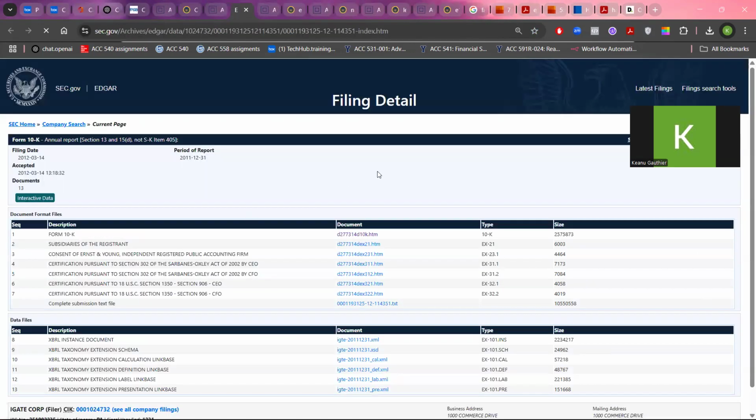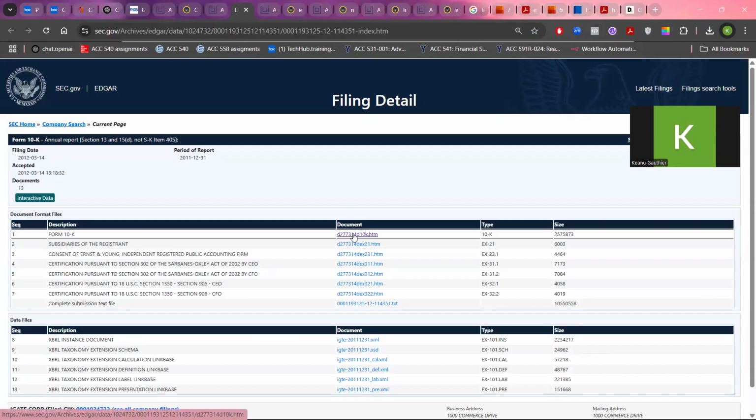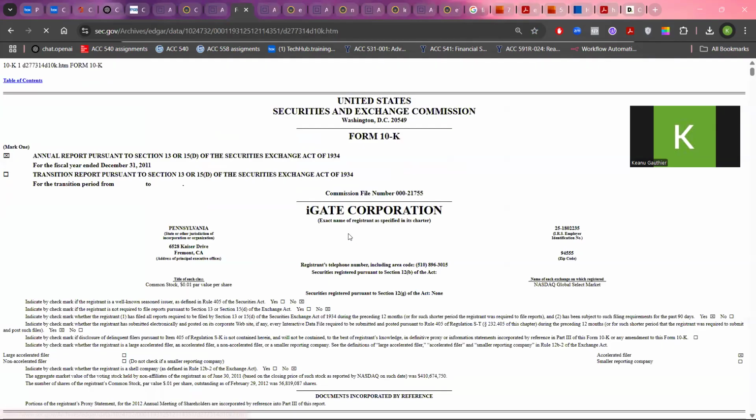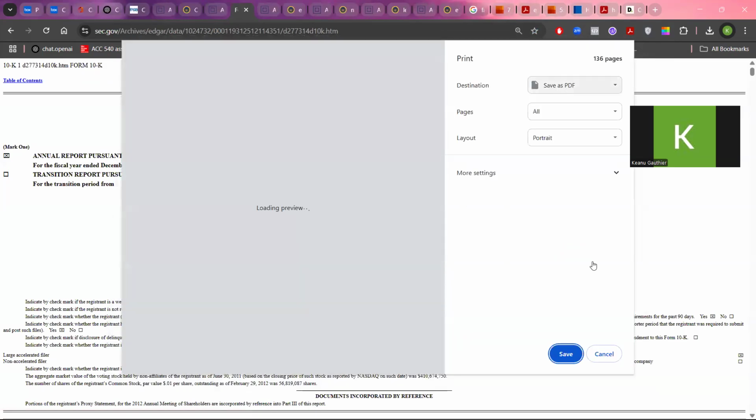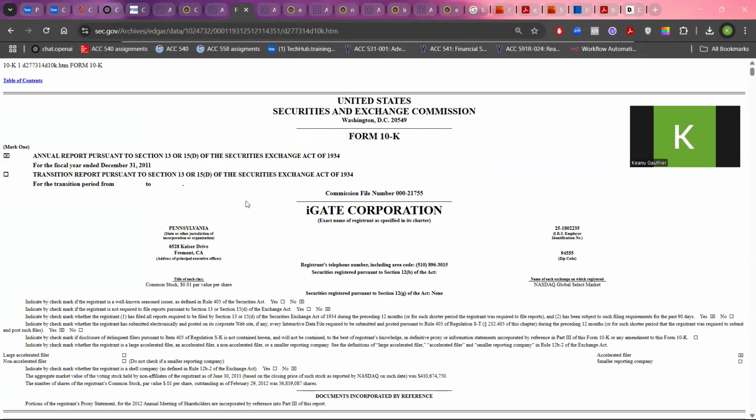So just click this one. And the first link is going to be the 10K. Click this one and same thing, right click, print, and save as PDF, save. So this is how you can get comment letters and 10Ks. Obviously, of course, the more, the better. You can skim through the comment letters to make sure that the matters, the discussion is as accurate as possible.